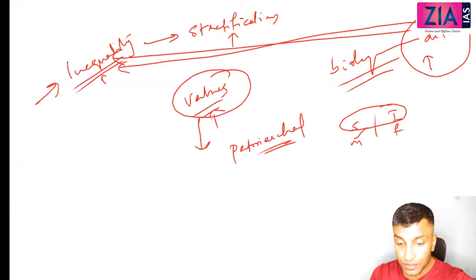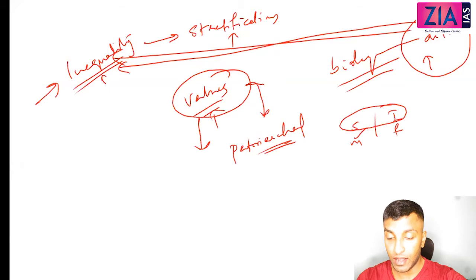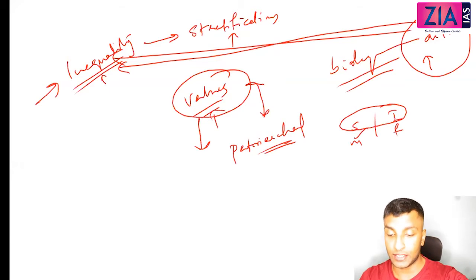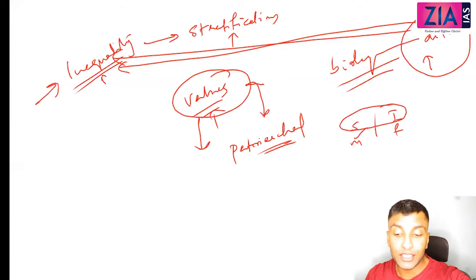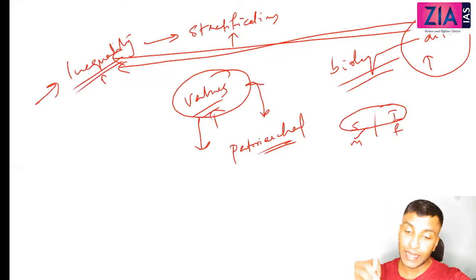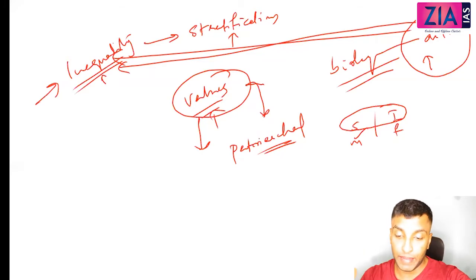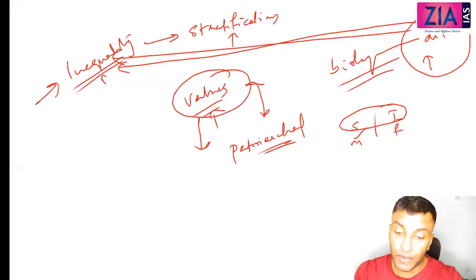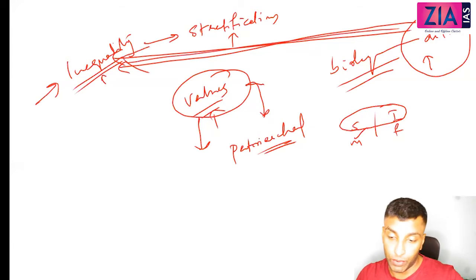So patriarchal value means male is superior, female is inferior, or male child is desirable, female child is not desirable, male is preferred, female is not preferred, rejected, right? So when I say values, these are the ideas on the basis of which you evaluate a situation or take a decision on something based on superiority, inferiority. So this kind of values will result in inequality.